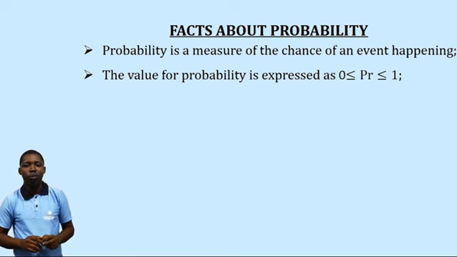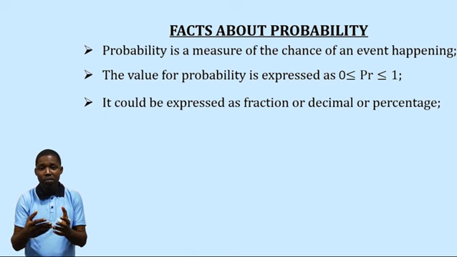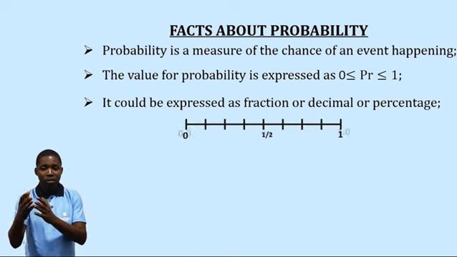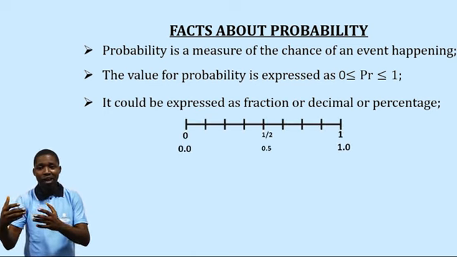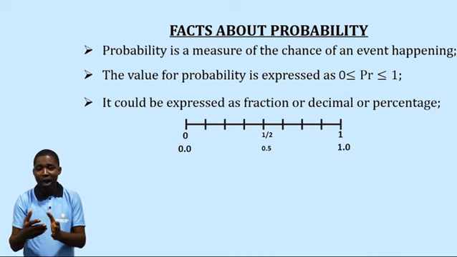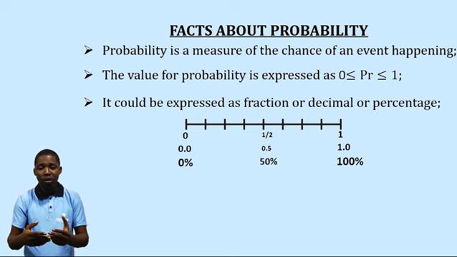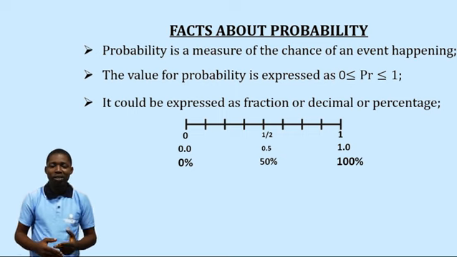Now let's take our third point. Probability could be expressed as either a fraction, a decimal, or a percentage. That means I can have my probability in the form of a fraction. Take for example the number line I showed earlier. We have half as a fraction. If I change it to decimal, I will have 0.5 as the decimal equivalent. If I also change it to percentage, I will have 50%. So our probability can come in the form of fraction, decimal, or percentage.